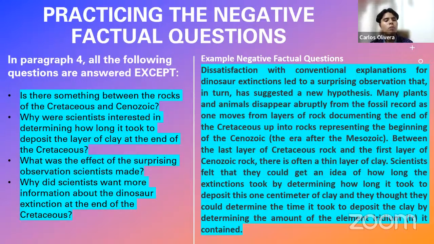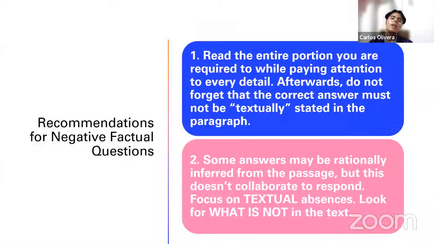Is there something between the rocks of the Cretaceous and Cenozoic? Why were scientists interested in determining how long it took to deposit the layer of clay at the end of the Cretaceous? What was the effect of the surprising observations scientists made? Why did scientists want more information about the dinosaur extinction at the end of the Cretaceous? Those are the questions. All right, let's go with this.